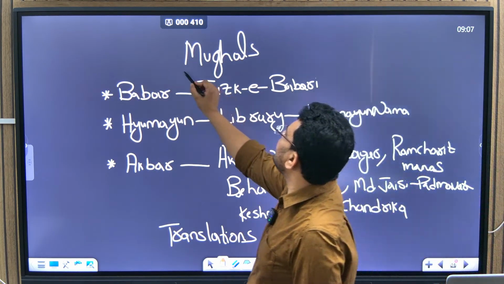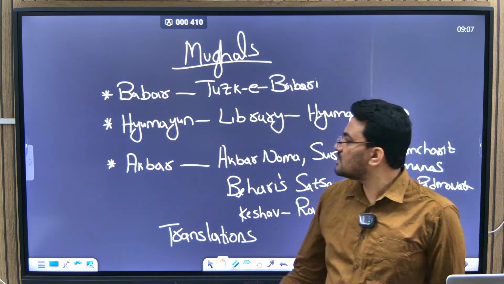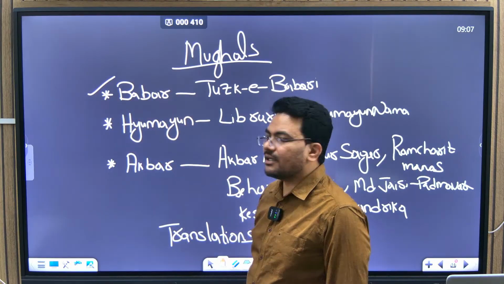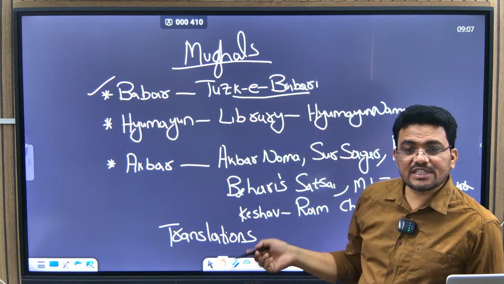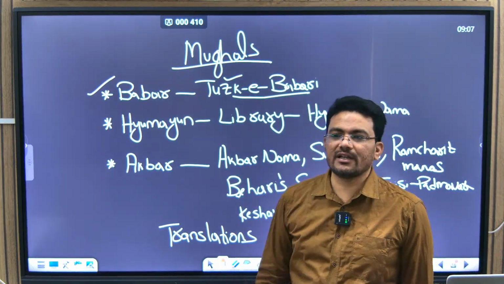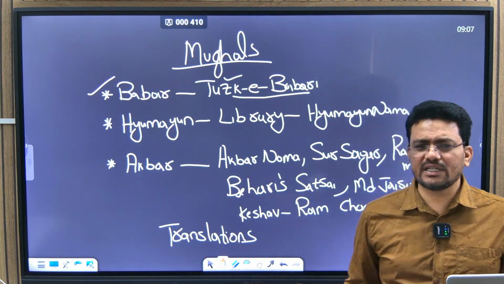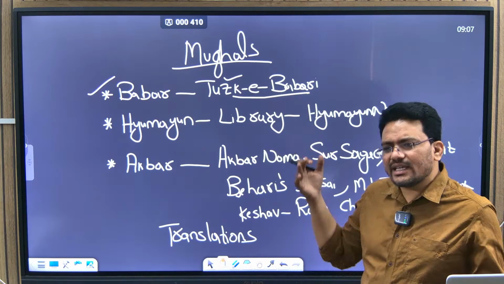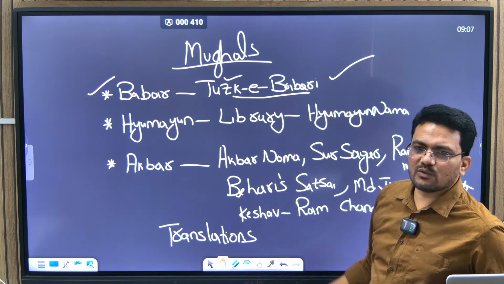Now, literature during the Mughals. We have Babar, who himself wrote Tuzk-i Babri. Tuzuk is nothing but an autobiography; there are Tuzk-i Babri and Tuzk-i Jahangiri, which means they themselves wrote it. Tuzk-i Babri is very important.